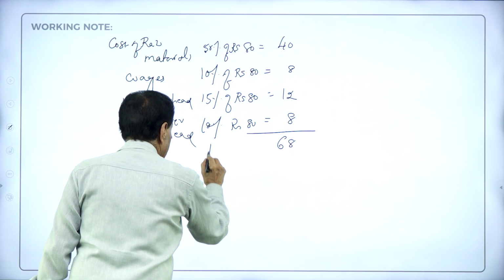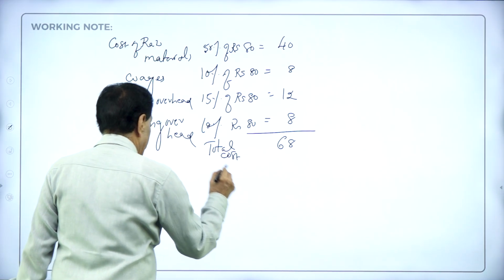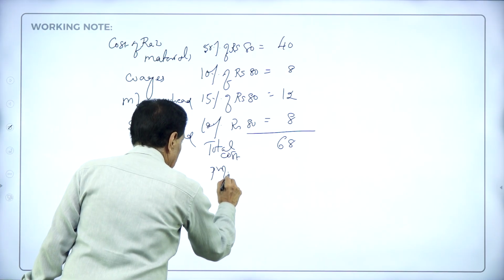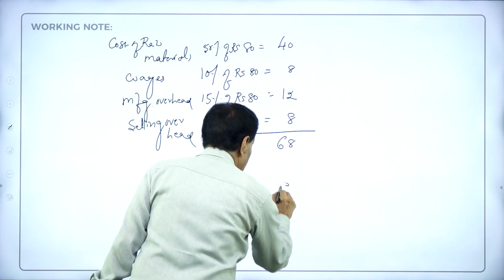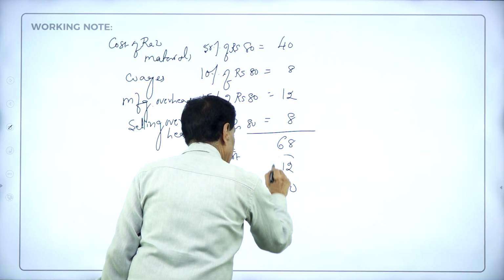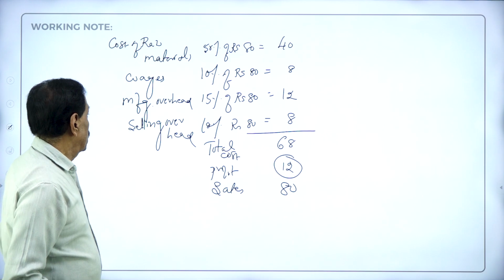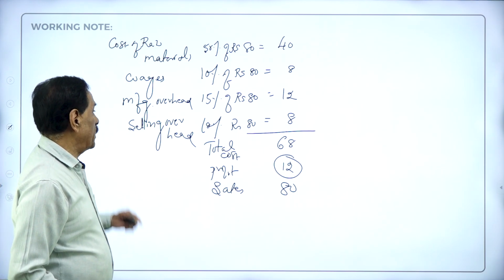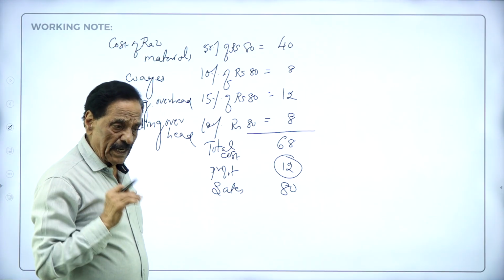Total cost. Profit: sales is 80, difference 12 rupees is the profit. Profit should not be considered. So here manufacturing and selling overheads are there, no? So you must have that idea.